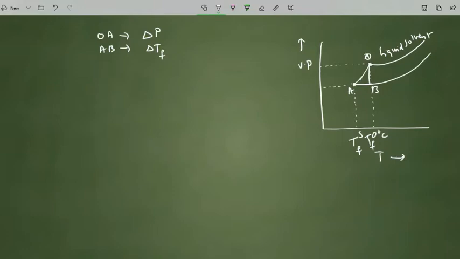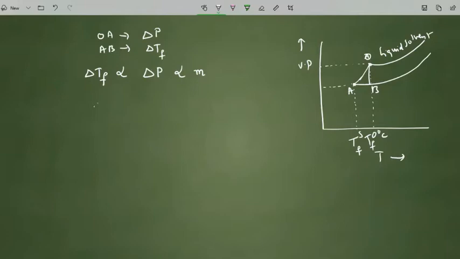In this picture, you understand one thing: delta Tf is directly proportional to delta P. And we know that delta P is directly proportional to the molality or mole fraction of the solute.